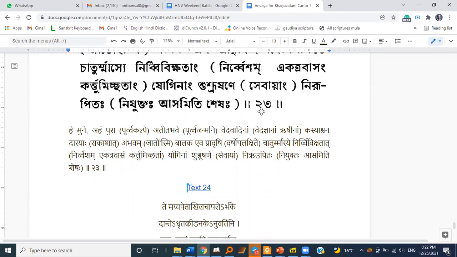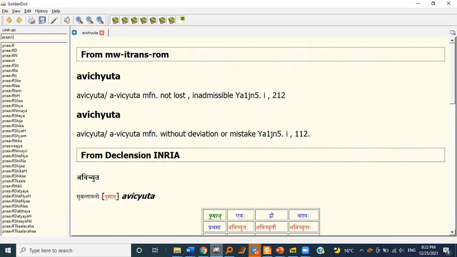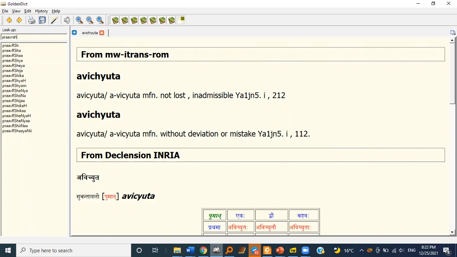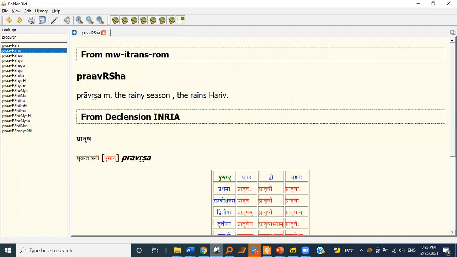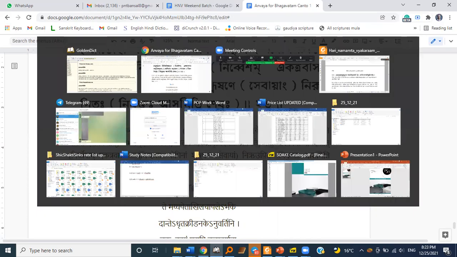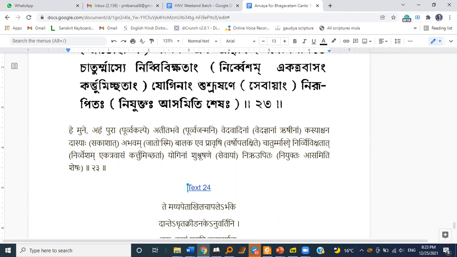Vedavadinam. Balakah eva pravrishi varshopalakshite. What is pravrishi here? Pravrish, pravrish, balaka. Achha, pravrishi is the rainy season, and chaturmase. Nirvivikshatam, nirvesham ekatra vasam kartumichchatam. Oh, actually this is nirvivikshatam, not tat.